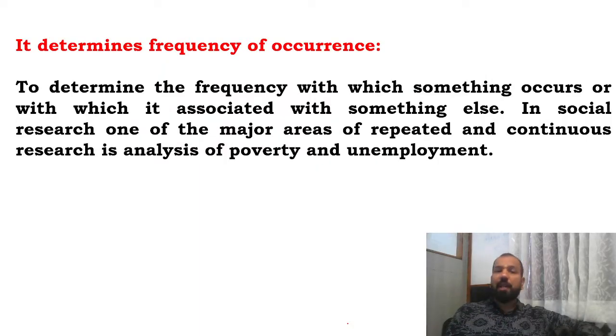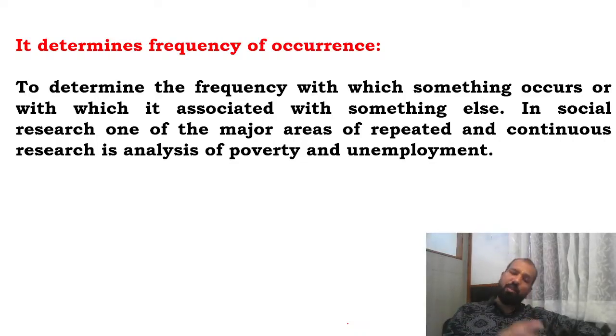Next, determine the frequency of occurrence, that is, the frequency with which something occurs or is associated with something else. In social research, one of the major areas of repeated, continuous research and analysis is poverty and unemployment. I have already given this example many times.